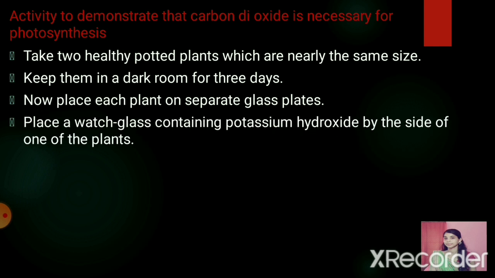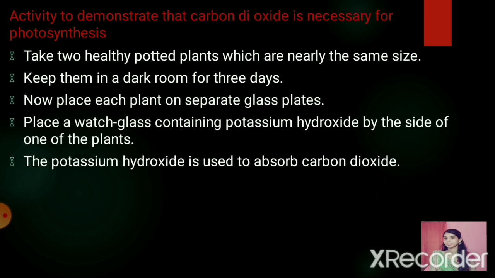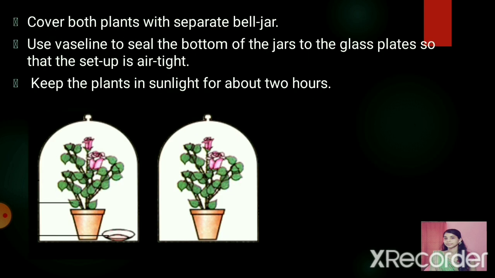You can name these 2 plants A and B for your convenience. And you can keep a watch glass containing potassium hydroxide in the pot containing plant A. The potassium hydroxide is used to absorb the carbon dioxide. Now cover both the plants with the bell jar. So what we have done, we have taken the 2 plants named A and B, and in plant A we have kept potassium hydroxide, and both the plants are covered with a bell jar.